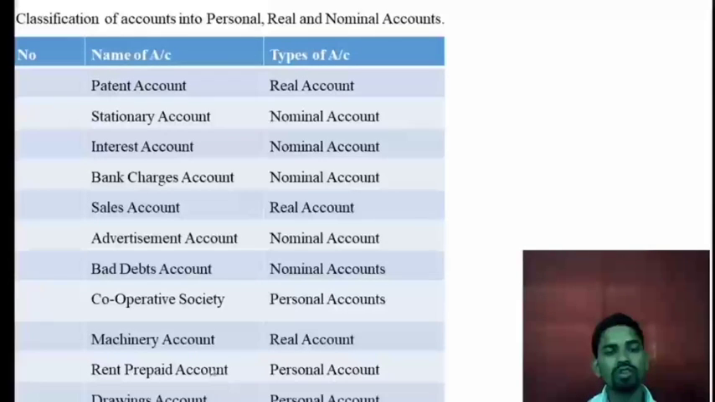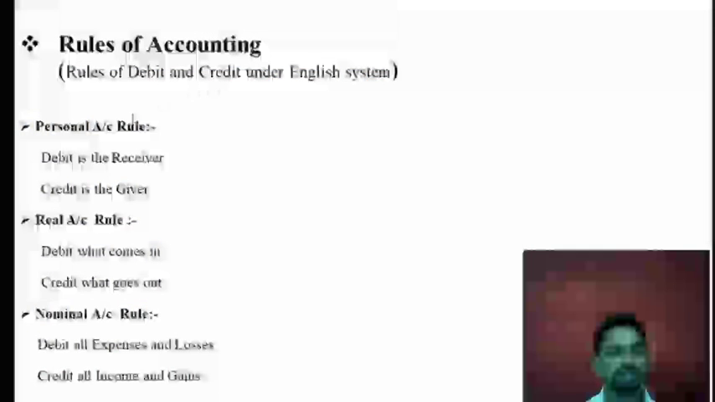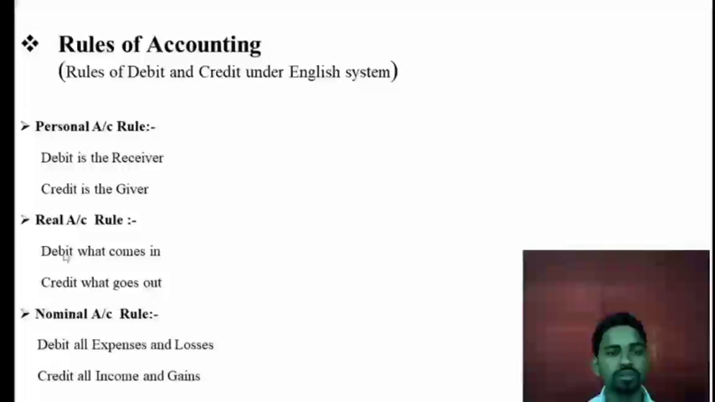Okay, before solving the problems, you should know the names of the accounts as well as the types of accounts. First of all, try to understand what personal, real, as well as nominal accounts are. In the earlier class, I explained everything related to the personal account, real account, as well as the nominal account. It is very easy to understand. All the syllabus depends on these three rules: personal, real, and nominal. Personal is related to persons, real is related to assets, nominal is related to expenses as well as income.